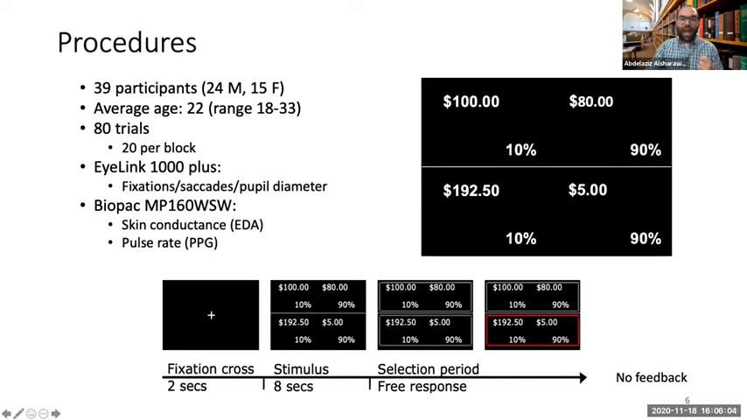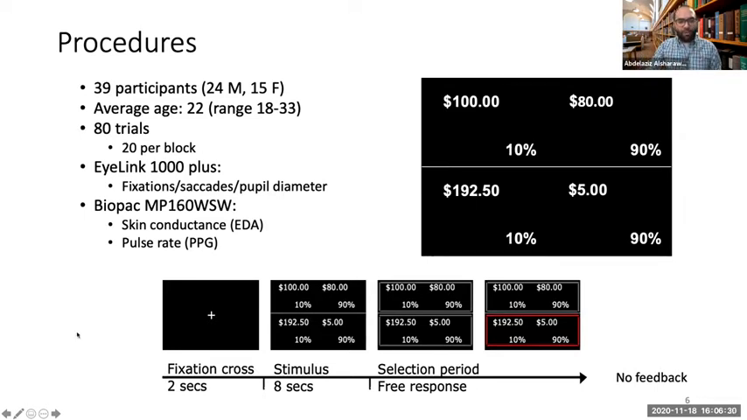You can see here how we presented the lotteries to our participants. For example, here we have the safe option at the top and the risky one at the bottom. We have the good payoffs on the left, the bad payoffs on the right, but we randomize this order. So in a different trial, this participant may see it flipped right and left or up and down.